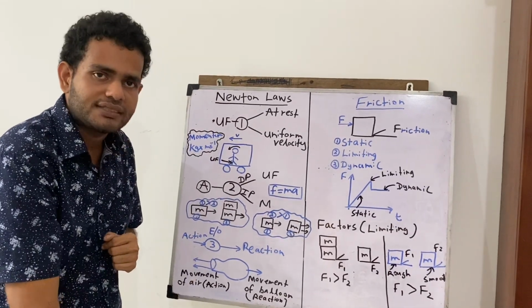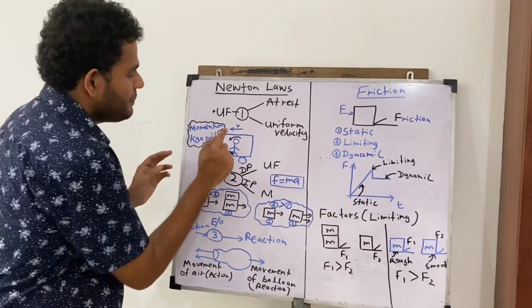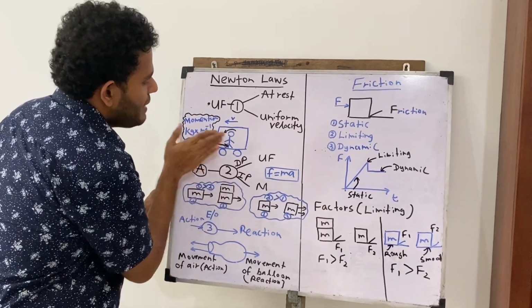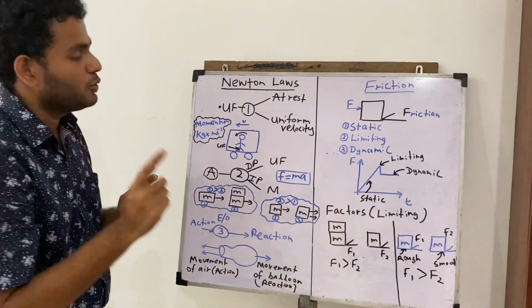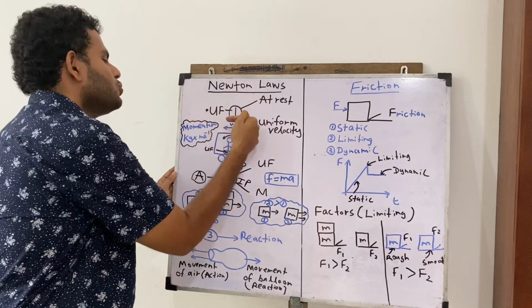When the driver suddenly applies brake, an unbalanced force will be created towards the legs of the person by the surface of the bus, making the legs to rest position. Unbalanced force will be created by the surface of the bus towards the legs, making the legs to rest position. But Pute, the upper part of the body still has a velocity. Because of that, you will fall forward.